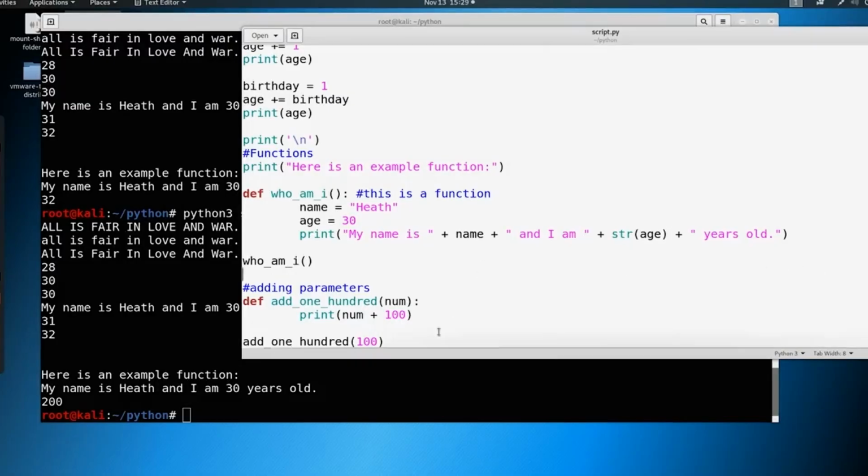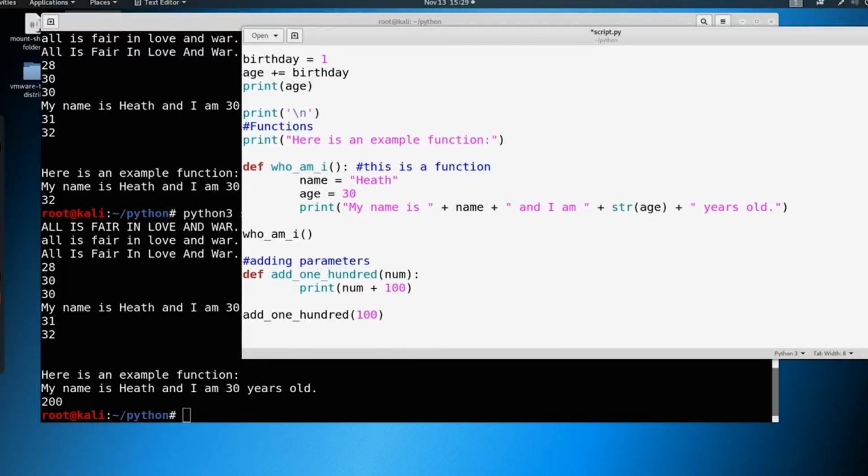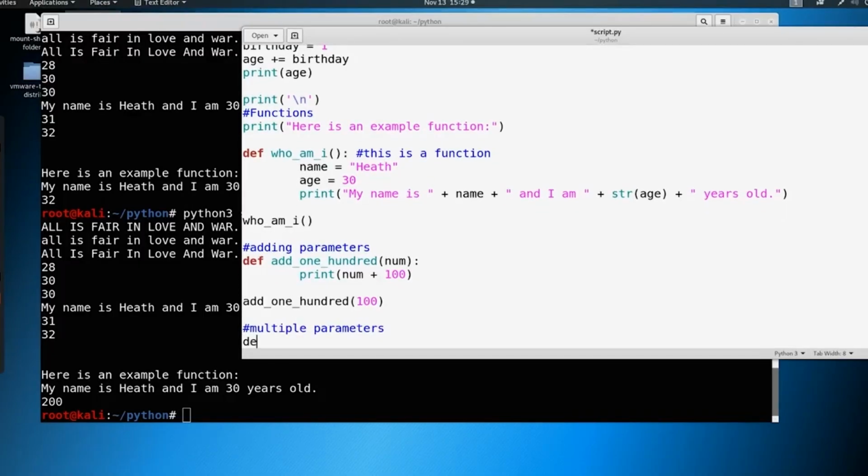So we can build upon this even more. What if we want to use multiple parameters? Let's do multiple parameters, and we want to define an add function. Even though it's built into Python, we're going to make our own. So we're just going to say add x and y.